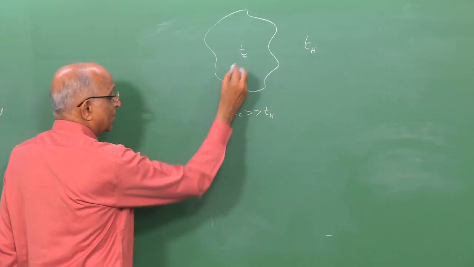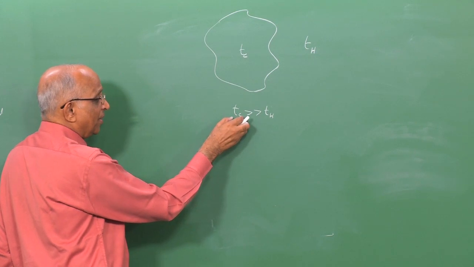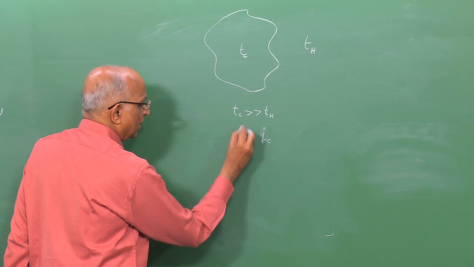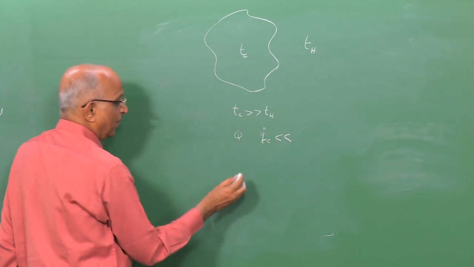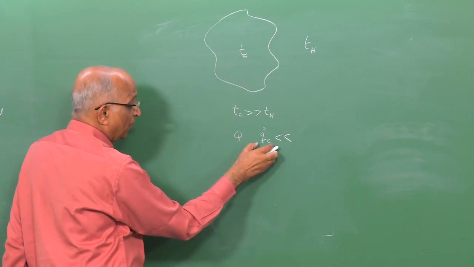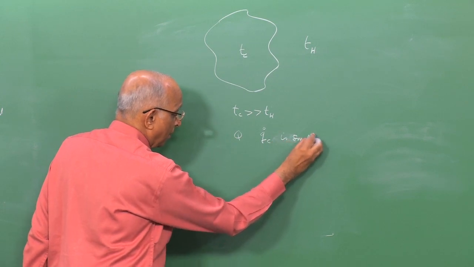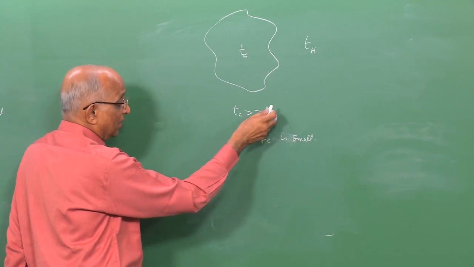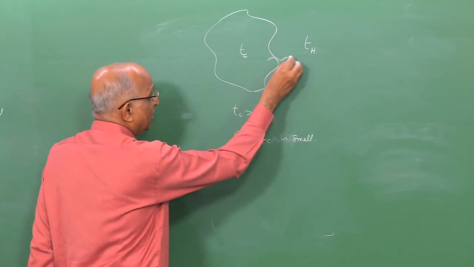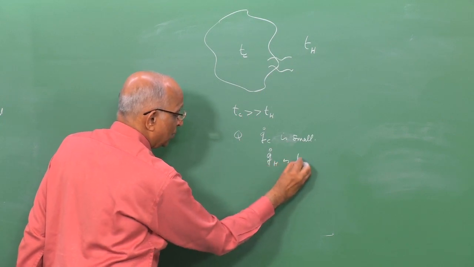Therefore, if I say some heat is getting generated, then the heat is getting generated over a large time. That means the value of Q dot C is going to be very much less. That means the time for heat generation is large, therefore the rate of heat generation is small. But since the heat transfer time is now much smaller than the chemical reaction time, the rate at which heat is getting lost, that means Q dot H, is large.